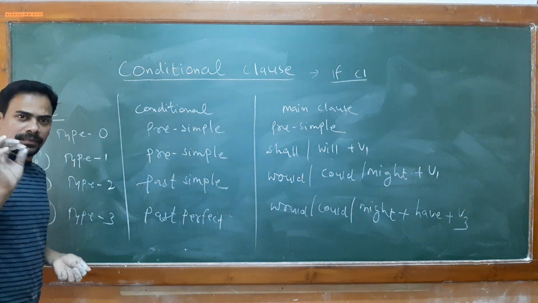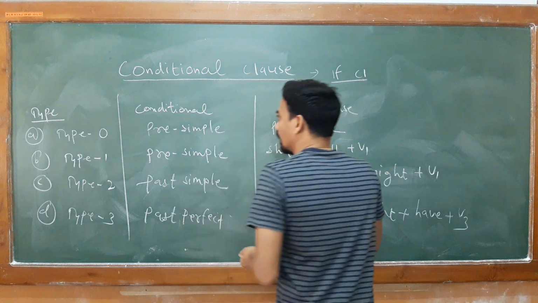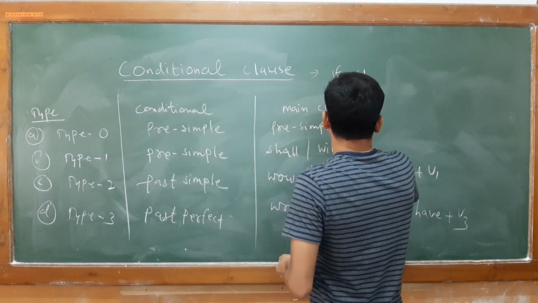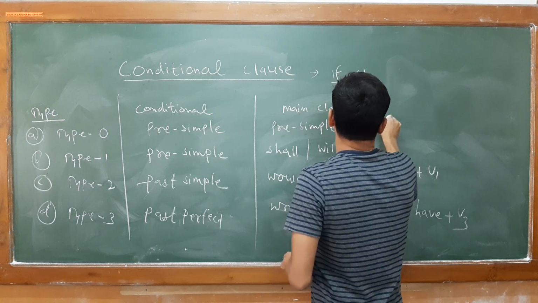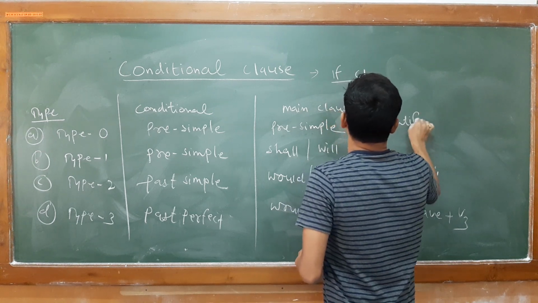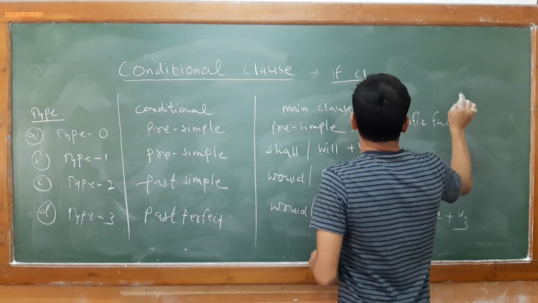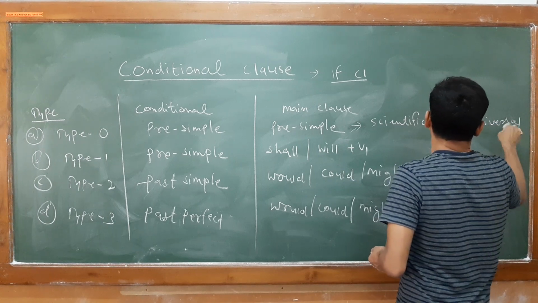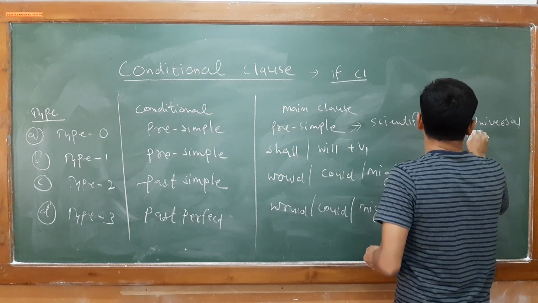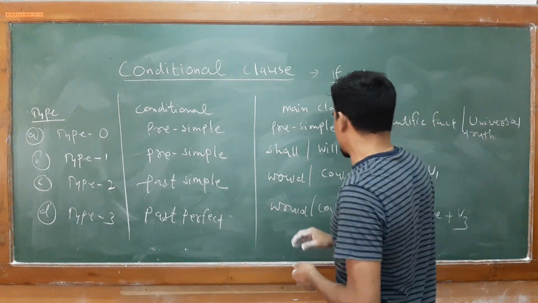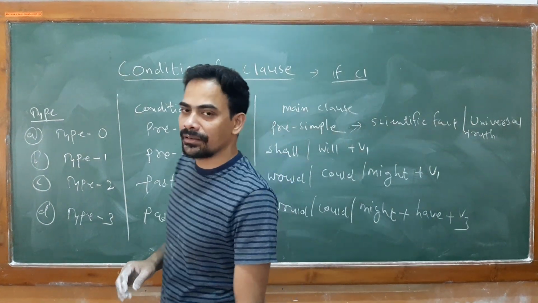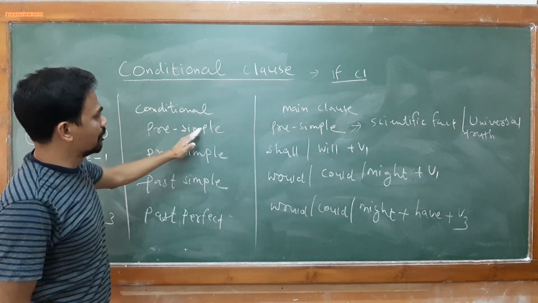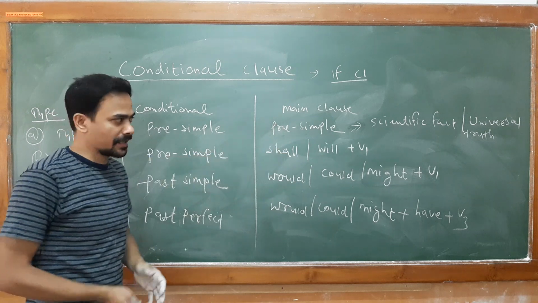A very simple way to understand type 0: any sentence which is based on a scientific fact or universal truth, with present simple in the conditional part, the next part is also filled by present simple.